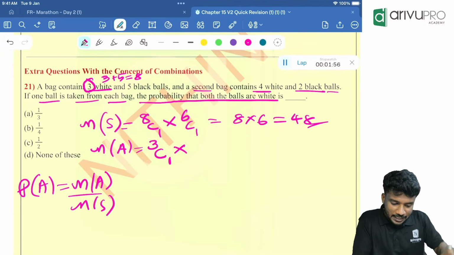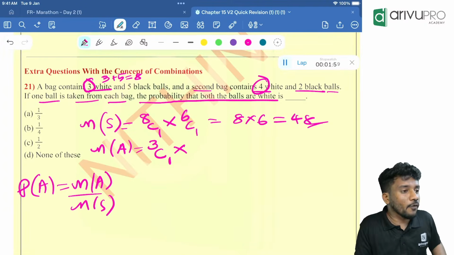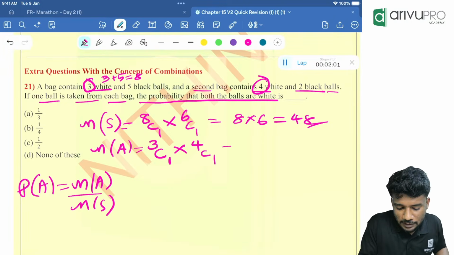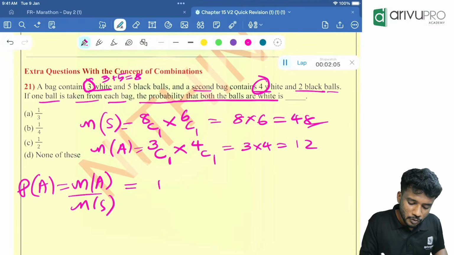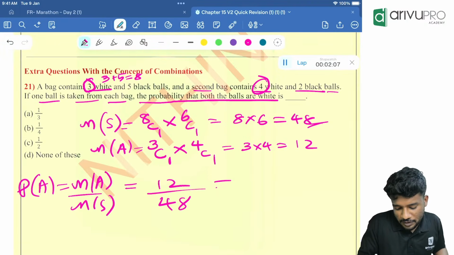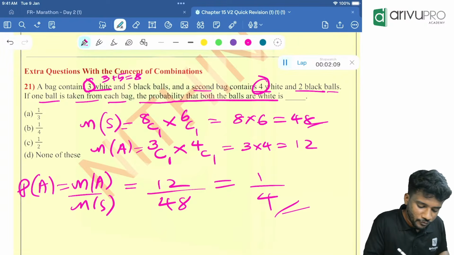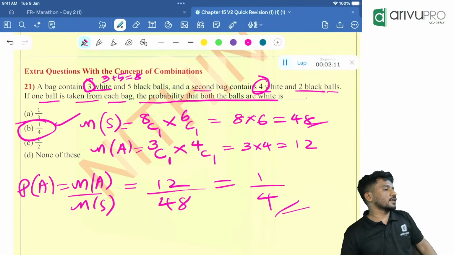And from the second bag, how many white balls are there? 4. So 4C1. So 3 into 4 is how much, people? 12. So answer is how much? 12 divided by 48, which is equal to how much? 1 by 4. Option B is your answer.